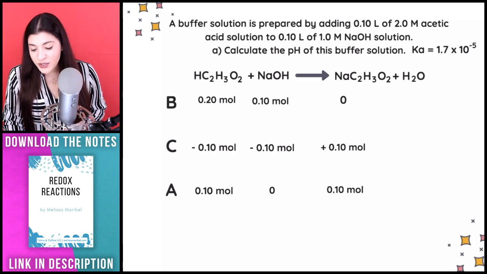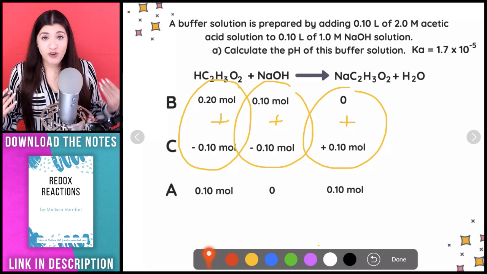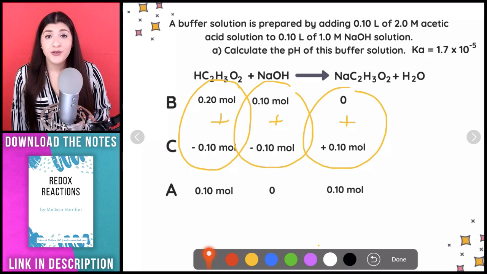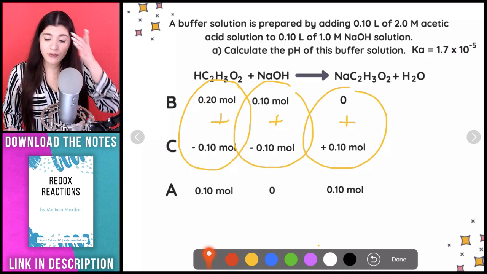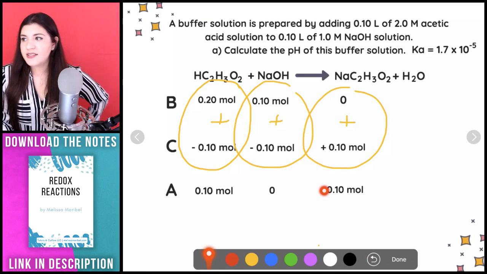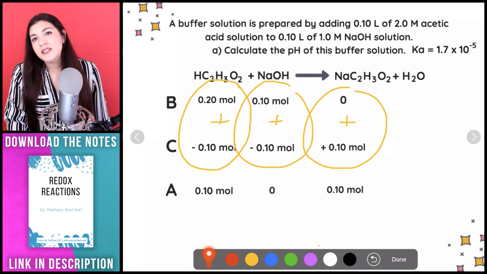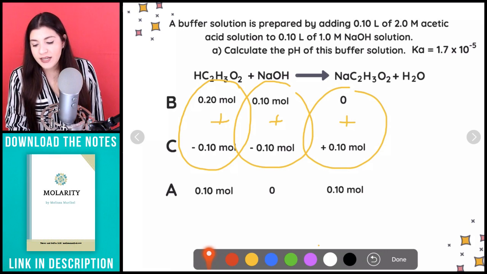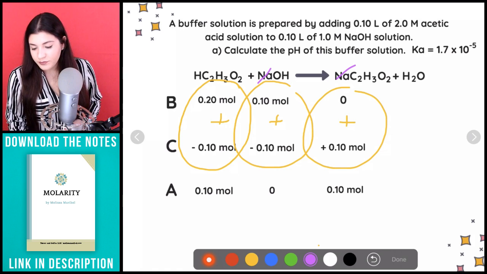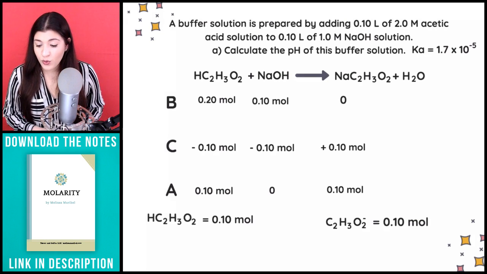So in this case, what I'm doing is just seeing how many moles I have right now after adding that strong base. How many moles do I have left in that buffer solution? Specifically, I'm looking for the moles of our weak acid and our conjugate base. And how do I know that that's our weak acid and conjugate base? Well, this for sure we said was our weak acid, right? Acetic acid. A conjugate base is going to lose a hydrogen, and this is exactly that. This loses a hydrogen, right? We said that we don't necessarily care about the Na, but that is what we're going to see for our conjugate base. So this is going to be the amount of moles for our weak acid. This is the amount of moles for our conjugate base.